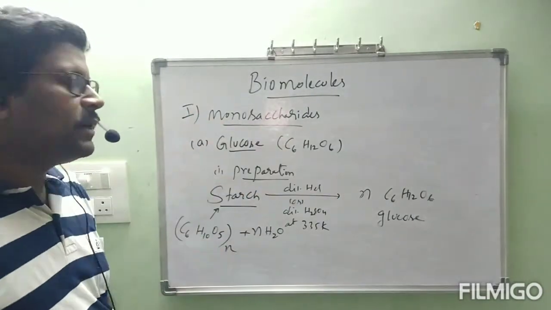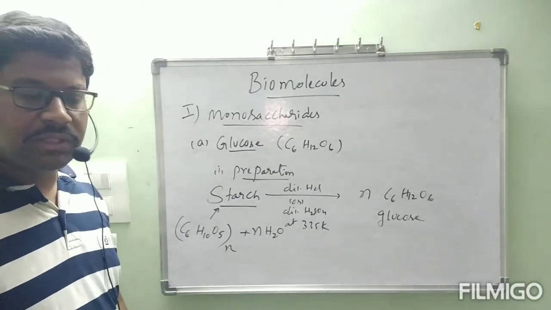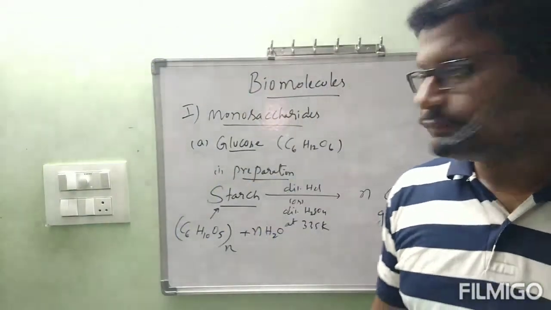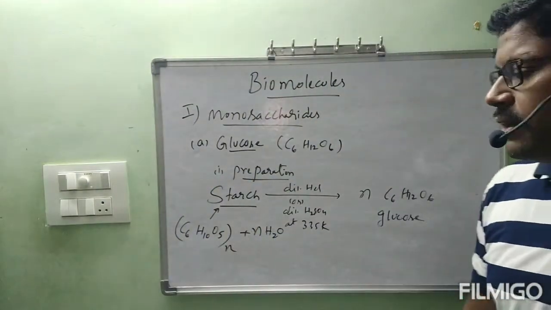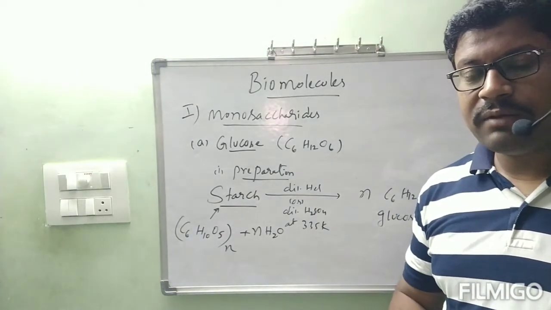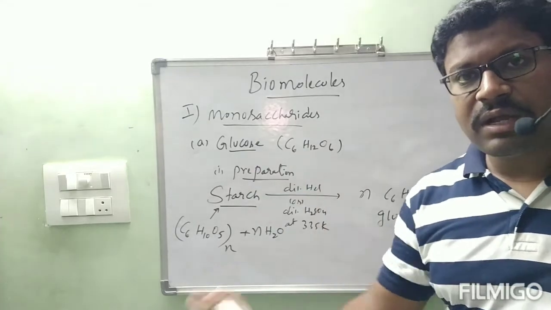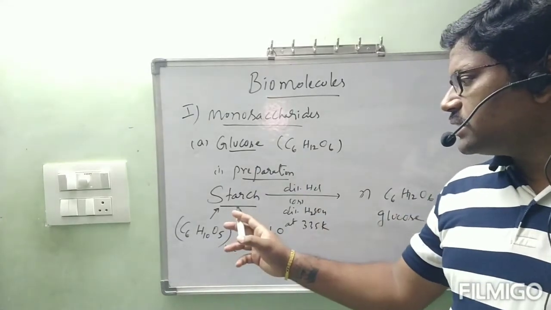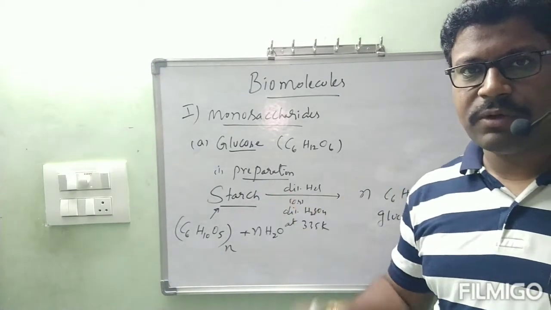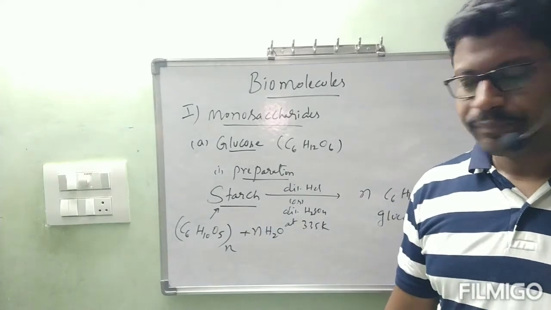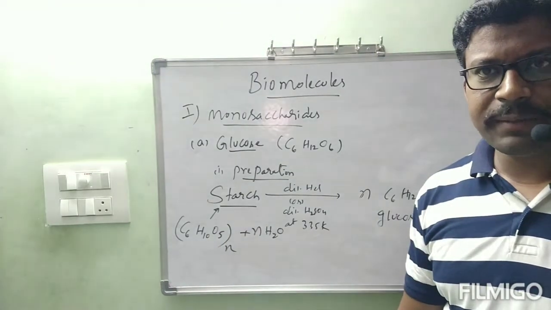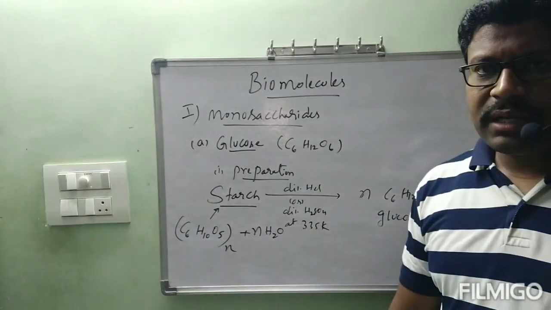This is about preparation of glucose. 2 preparations we have seen. First, glucose is prepared by the hydrolysis of sucrose. Next, glucose is prepared by the hydrolysis of starch. As glucose is a carbohydrate, it is obtained from other compounds which are also carbohydrates, because starch undergoes hydrolysis to produce carbohydrates again. Correct? Starch is also an example of a carbohydrate. That is about preparations of glucose.